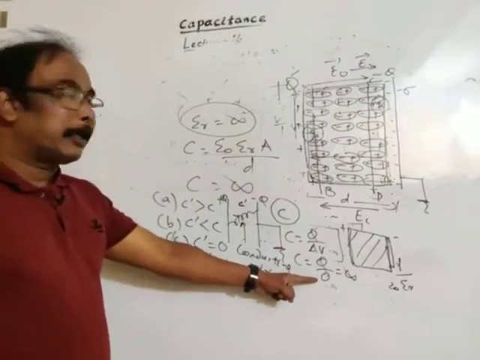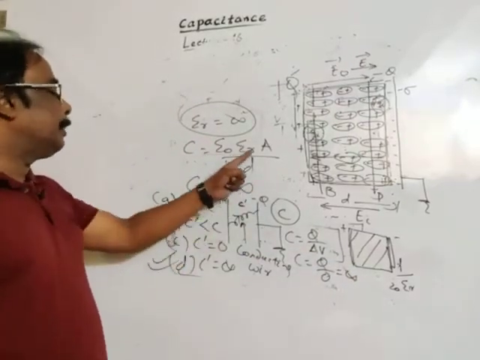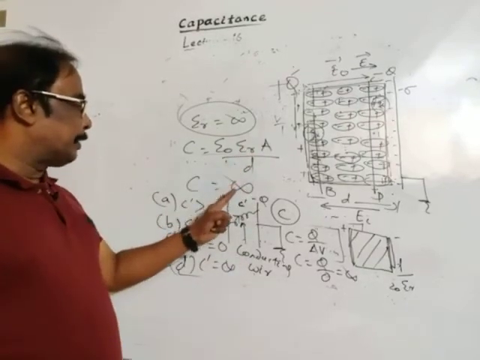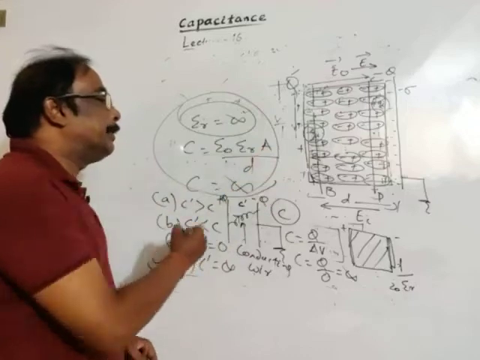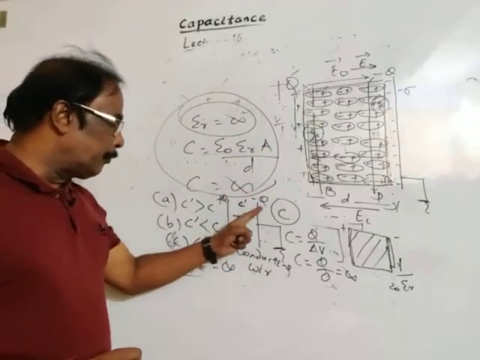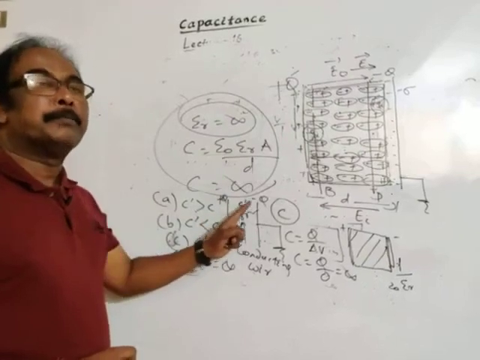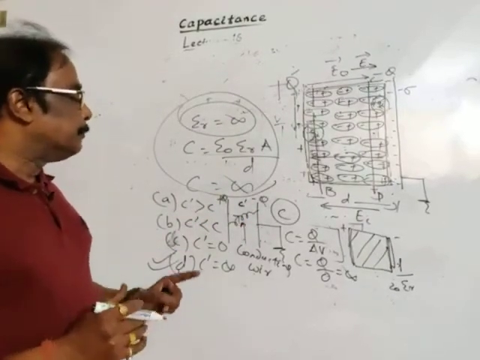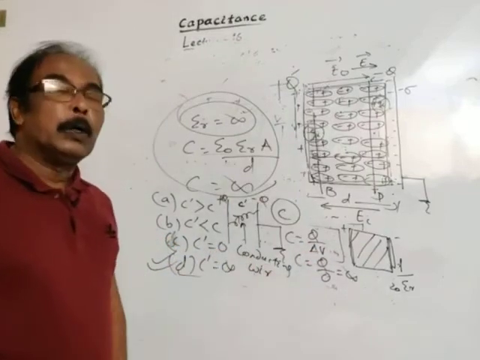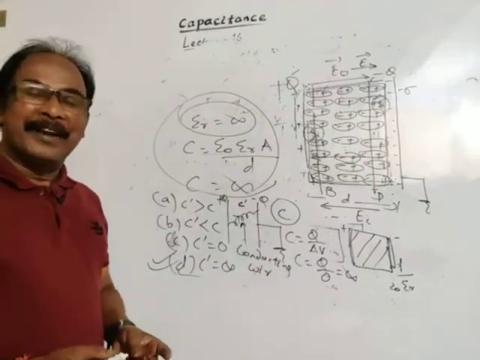This is also another explanation. Also by putting epsilon r infinity, you may also get capacitance infinity for a completely filled dielectric medium. If the wire is connected, then charge will flow from high potential, meaning from positive to negative, and the potential becomes the same, the potential difference becomes 0 and the capacitance becomes infinity.